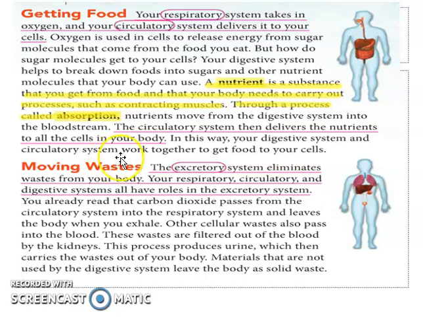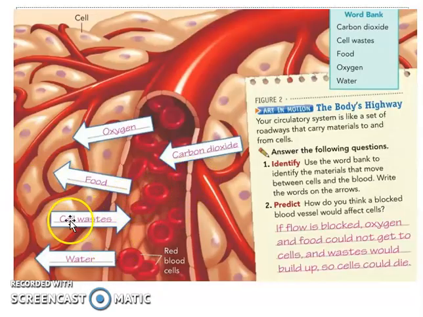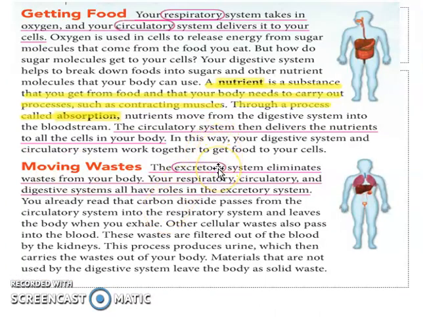Now, is that the end of the process? No. Because after we break down food, there is waste. And who is the one responsible? What system is responsible for moving out the waste? That is the excretory system. The word excretory, from the word excrete, means to remove or eliminate. What are the things that we need to eliminate? Here in the picture, we need to eliminate the cell waste and the carbon dioxide. So the one responsible for eliminating is the excretory system.